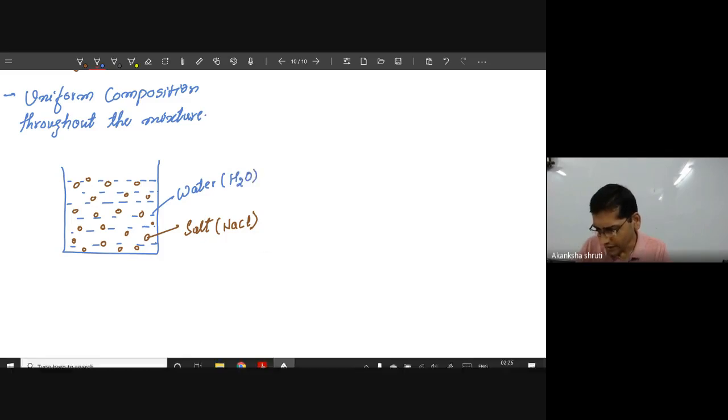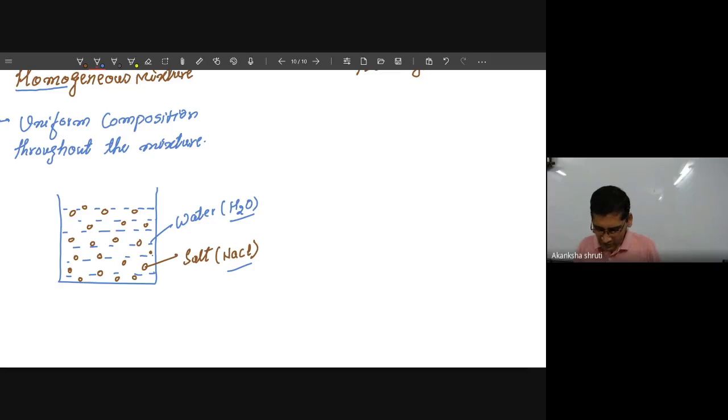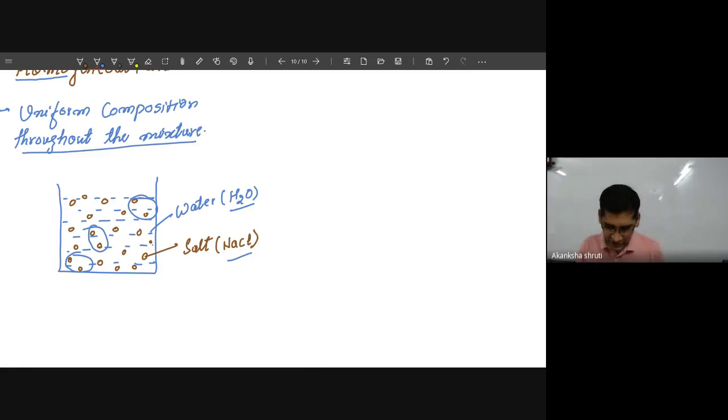So two kinds of compounds, meaning two kinds of substances, are present. Uniform means whatever volume or area you take, whether at the bottom, the top or the middle, you will always observe nearly the same number of salt particles everywhere. That's why it is uniform throughout the mixture. This is the important thing.